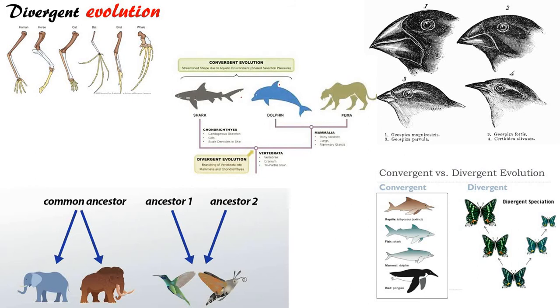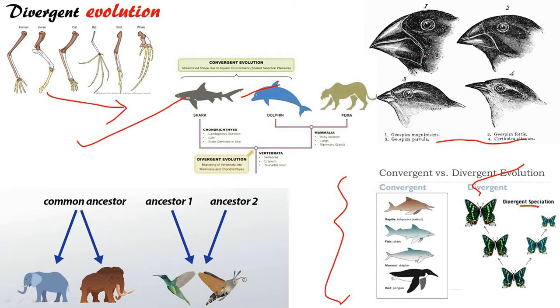So let's come here. You can see this is called divergent evolution, the homologous structures, and this is convergent. This is divergent, you can see. And here the evolutionary pattern is also given, with sharks, dolphin, puma. This is divergent and this is convergent. If there is a common ancestor, it is divergent, and if the ancestors are different, this is called convergent. Okay.